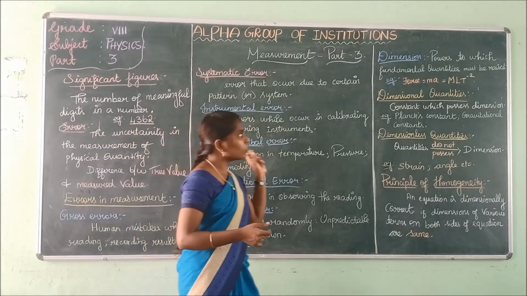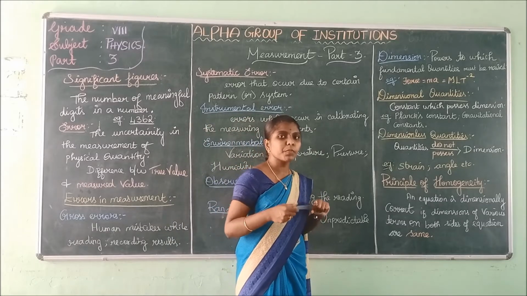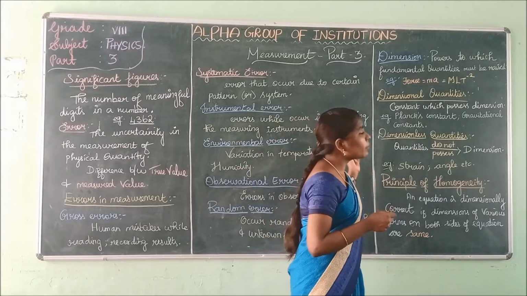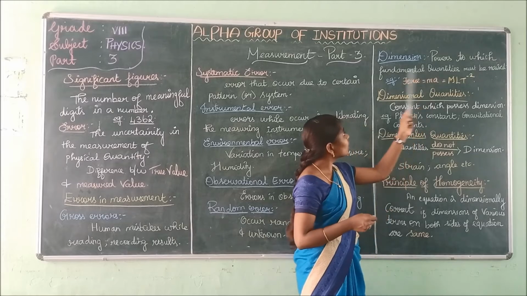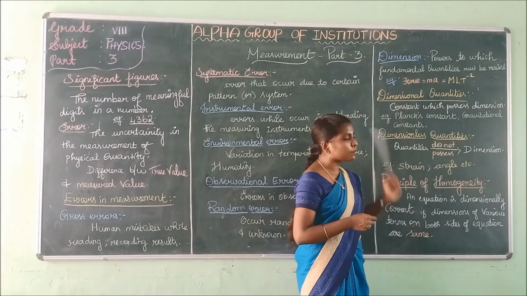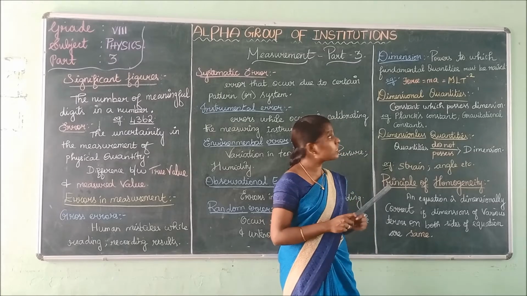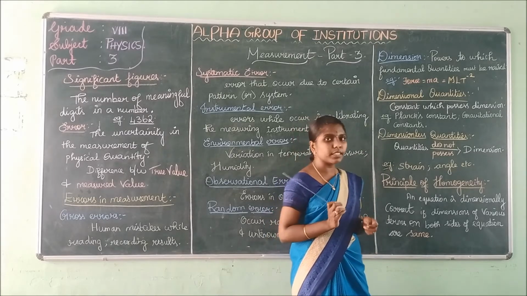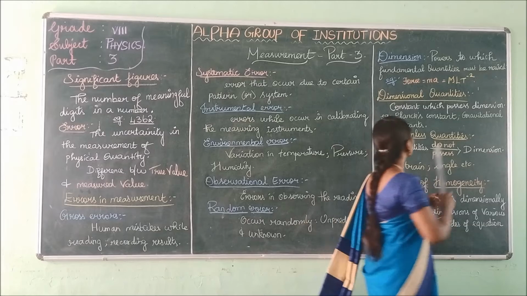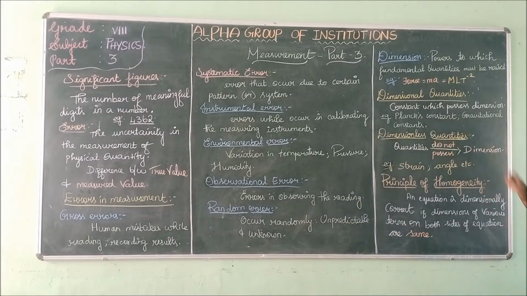Next we are going to see what is meant by dimension. Dimensions are nothing but the powers to which fundamental quantities must be raised. For example, take force. What is the formula for force? The formula for force is mass into acceleration, F equals ma.